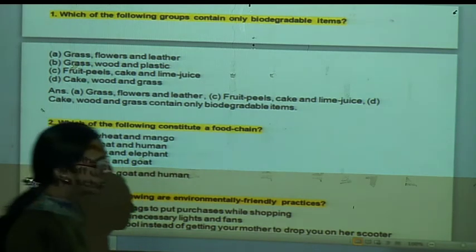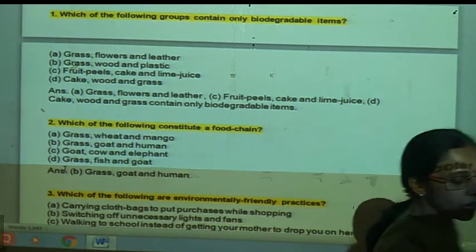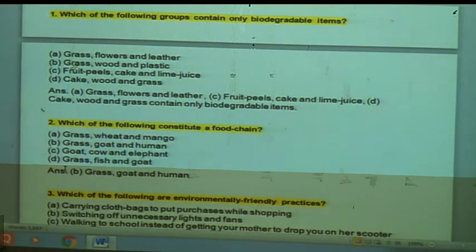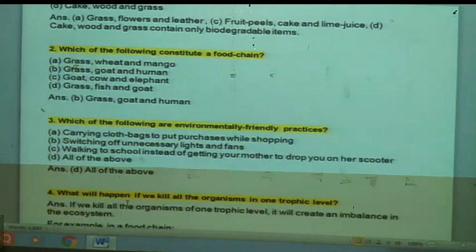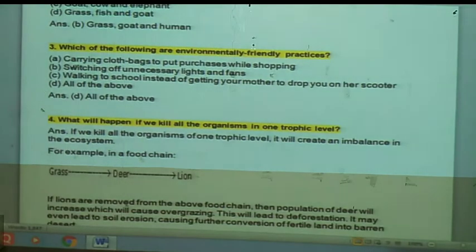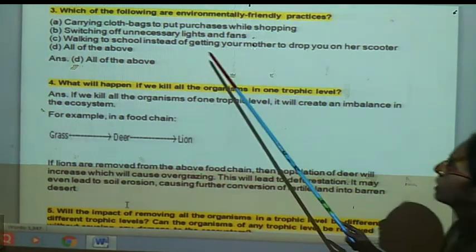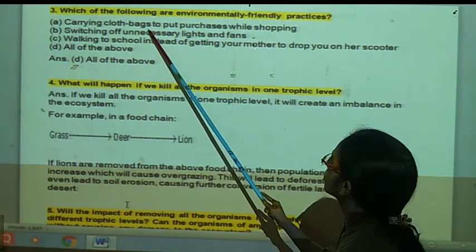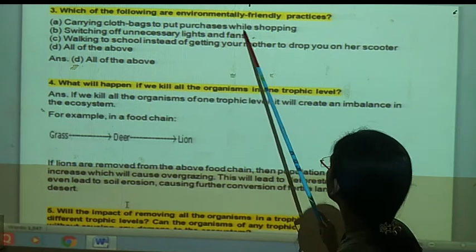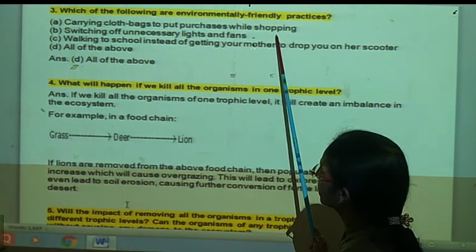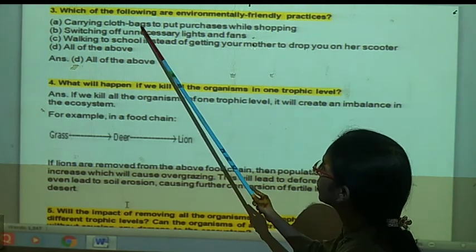Now the next question is: which of the following are environment-friendly practices? You know the word eco-friendly, that is eco-friendly practices. We will see what options are given. Carrying cloth bags to put purchases while shopping. Yes, cloth bags. It is correct.